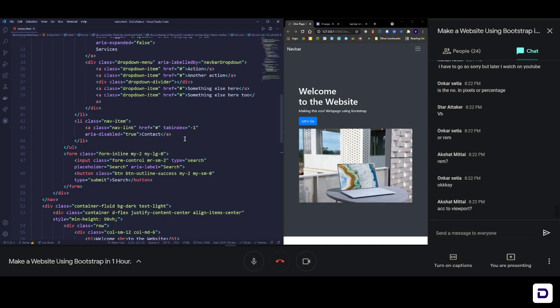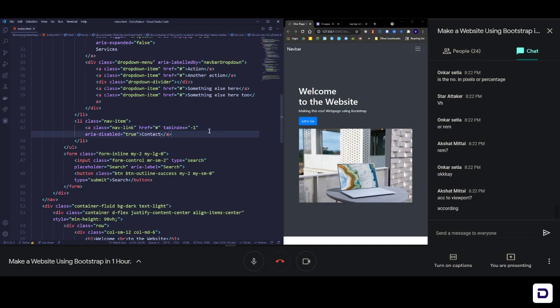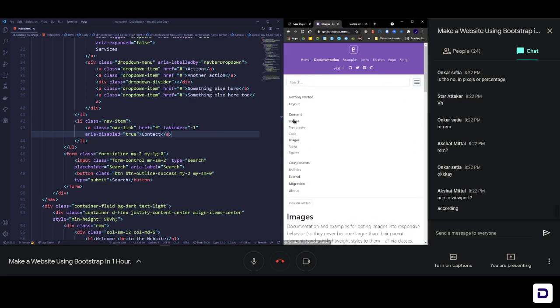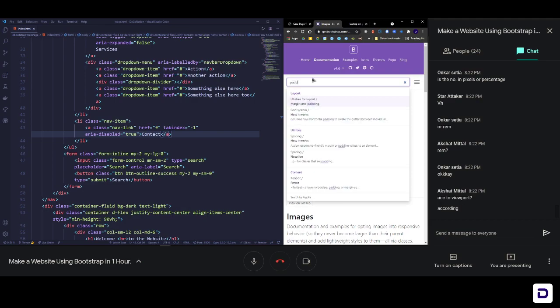According to viewport. What do you mean by that, Akshat Mittal? Sorry, according. Okay, it's not according to viewport. It is based on their general value. Okay, let me show you. In their documentation also, they have explained this in a similar manner. Let me just search for this. Let me just write padding.